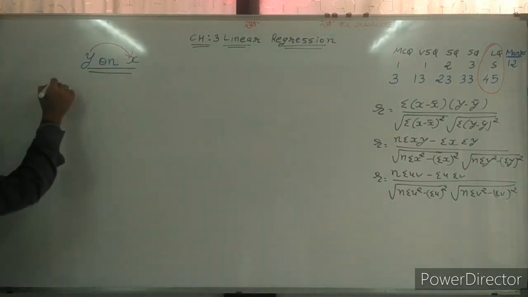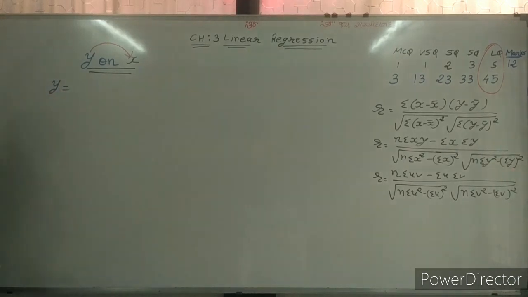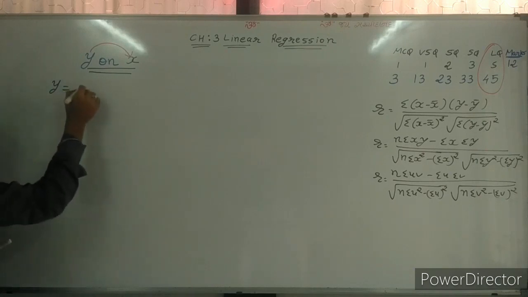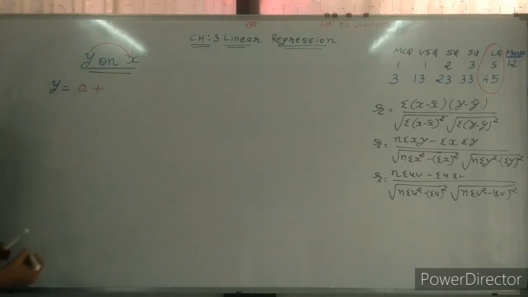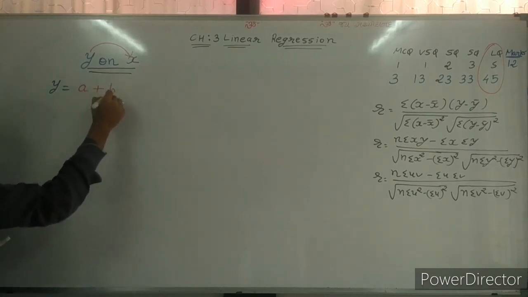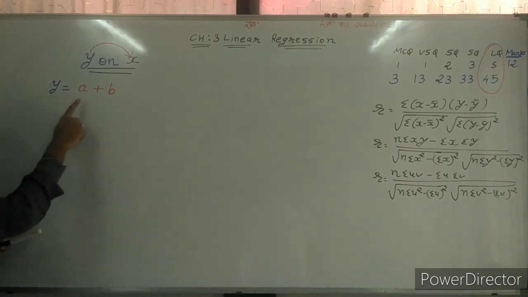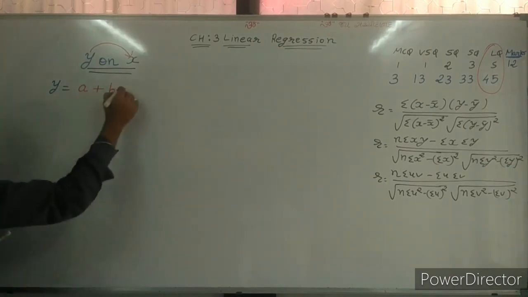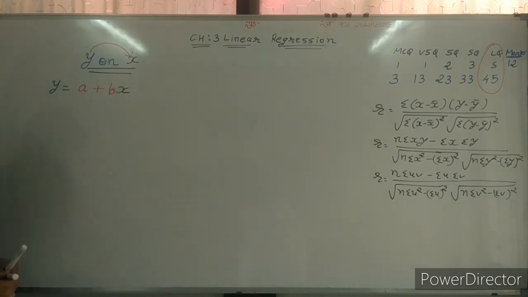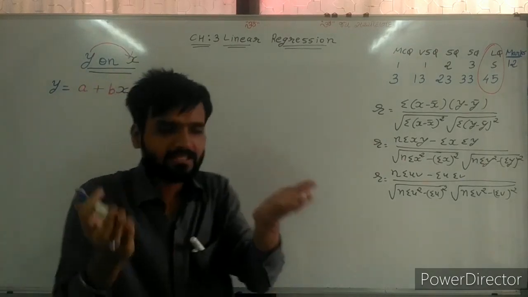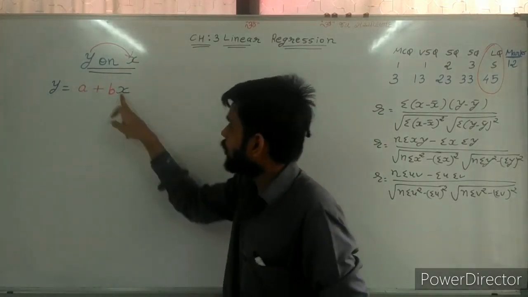So the regression line is y is equal to a plus b x. This is the functional relation between x and y, and here y depends on x.